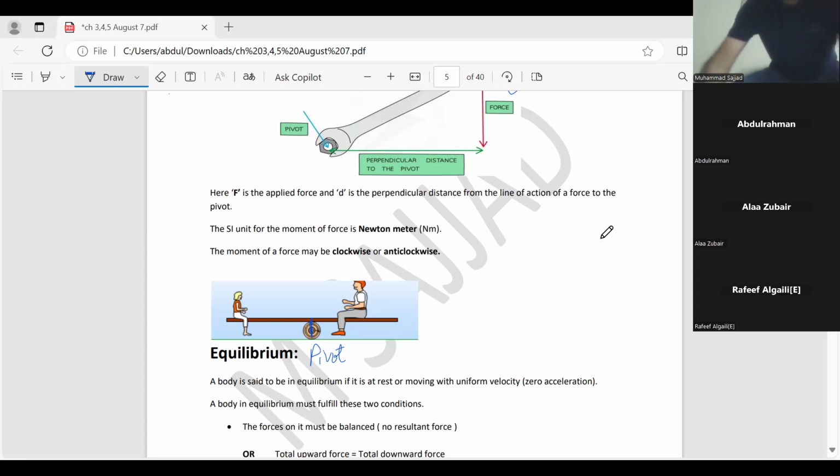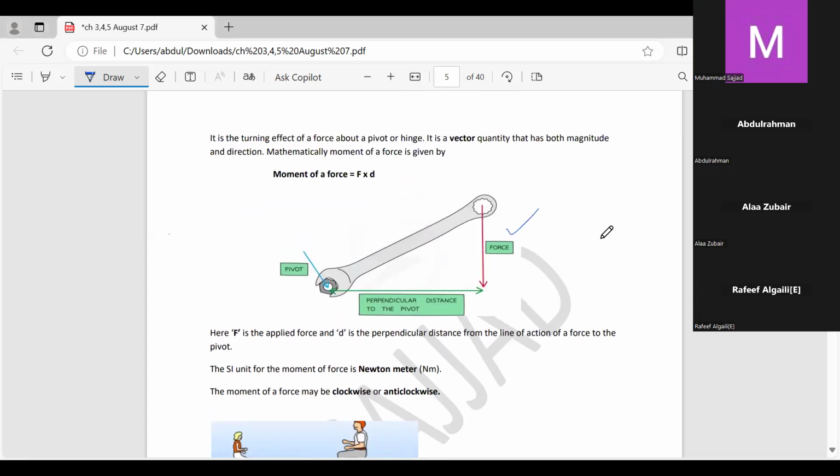Okay, this is the first thing. Then my dear friends, next is the turning effect of a force about a pivot or hinge. It is a vector quantity that has both magnitude as well as direction, because for vector quantities two things are needed. One is magnitude, another one is direction.